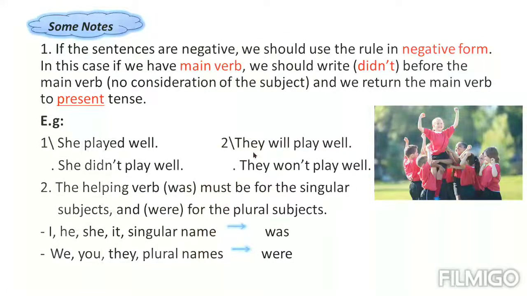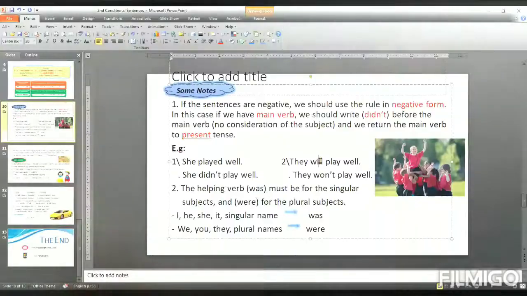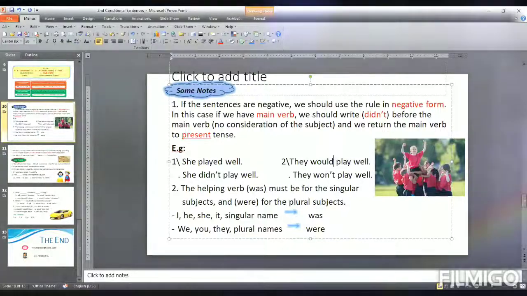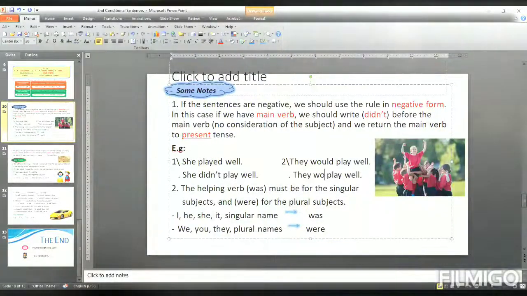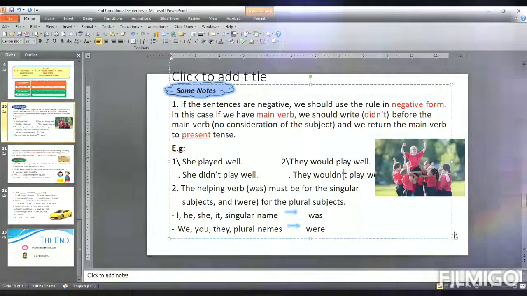Look at that. If we have, for example, a future tense, if it is will or would, okay? For example, if I change this to would, how do you write the negative form of would? Wouldn't. Exactly. They wouldn't play well.